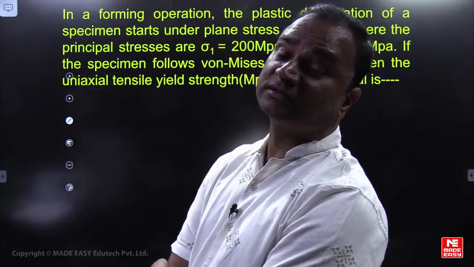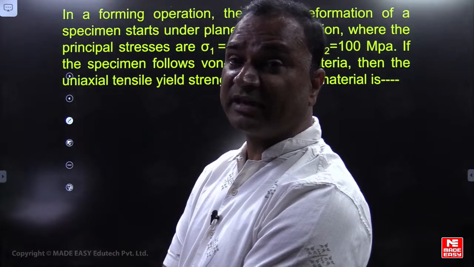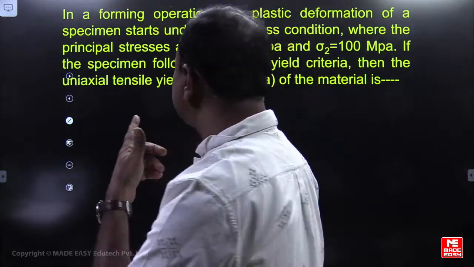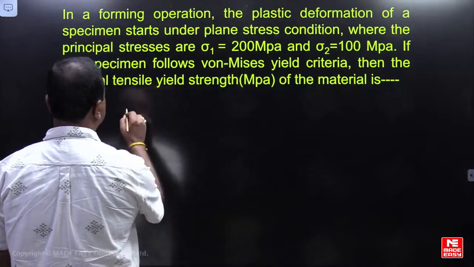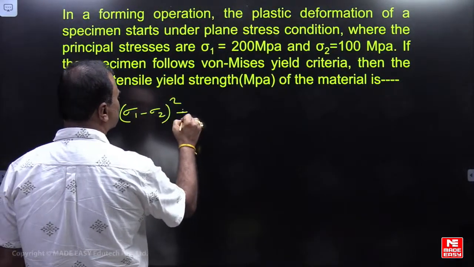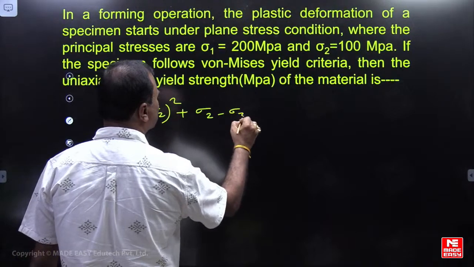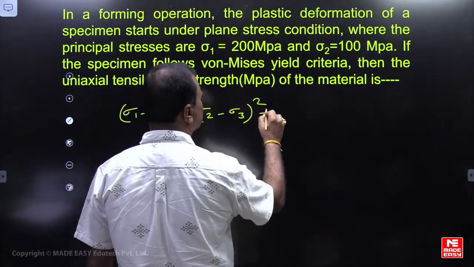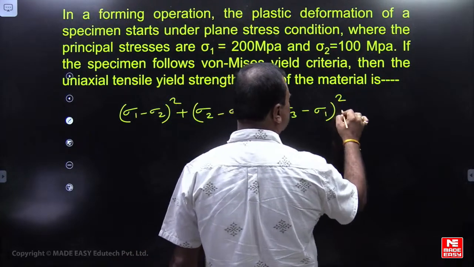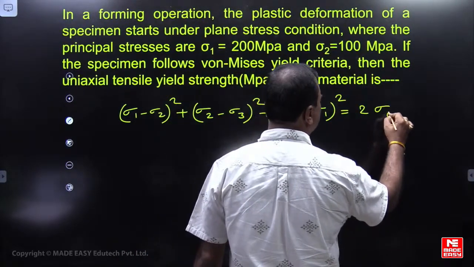Uniaxial tensile yield strength of the material means indirectly flow stress is being asked. So we know that formula, friends. Sigma 1 minus sigma 2 whole square, sigma 2 minus sigma 3 whole square, sigma 3 minus sigma 1 whole square will be equal to 2 times sigma naught square.